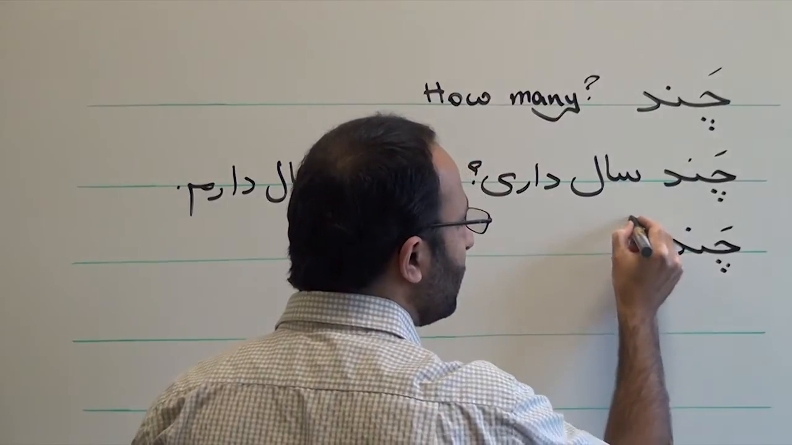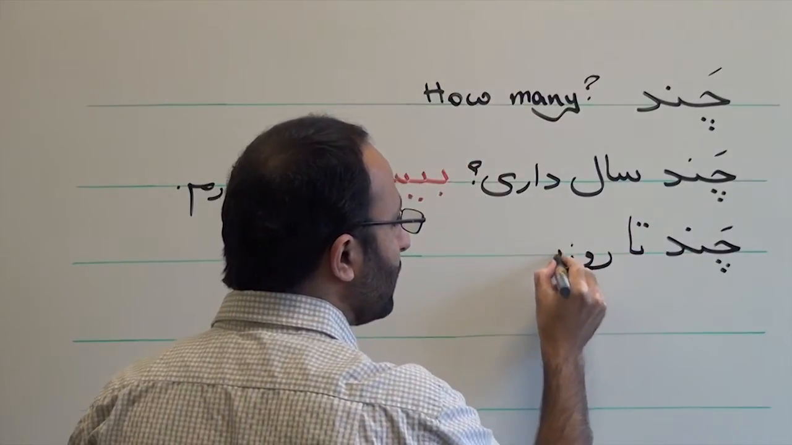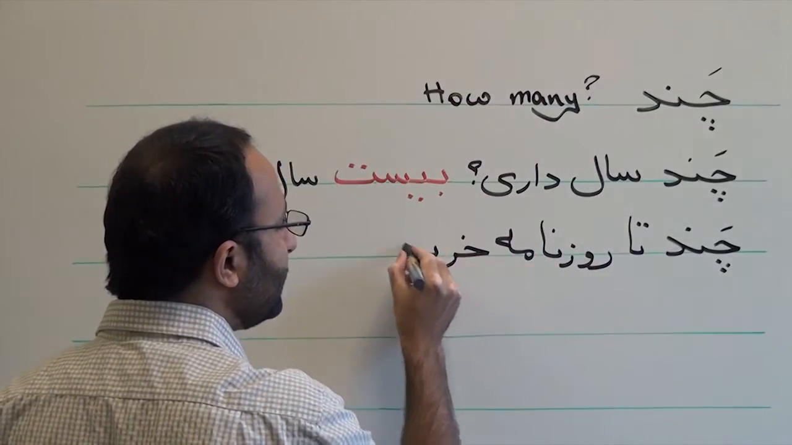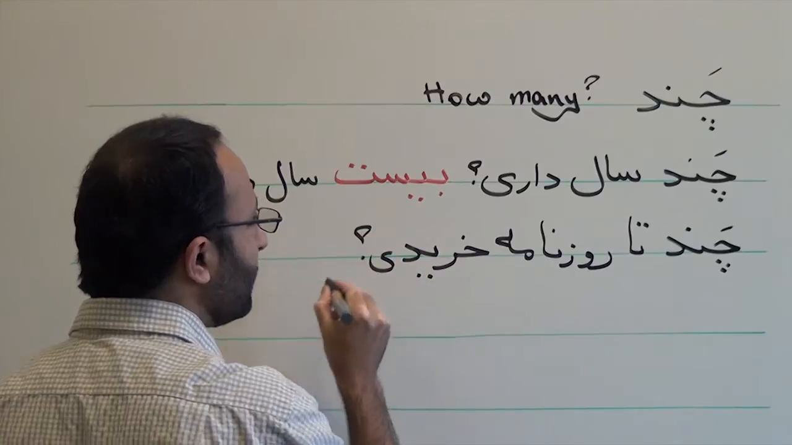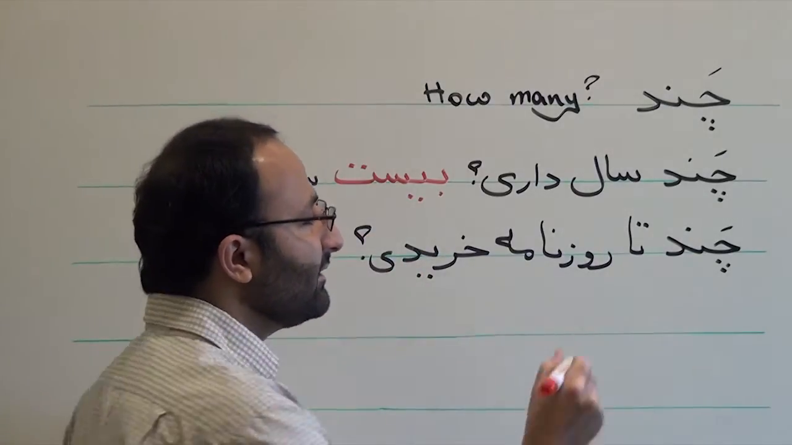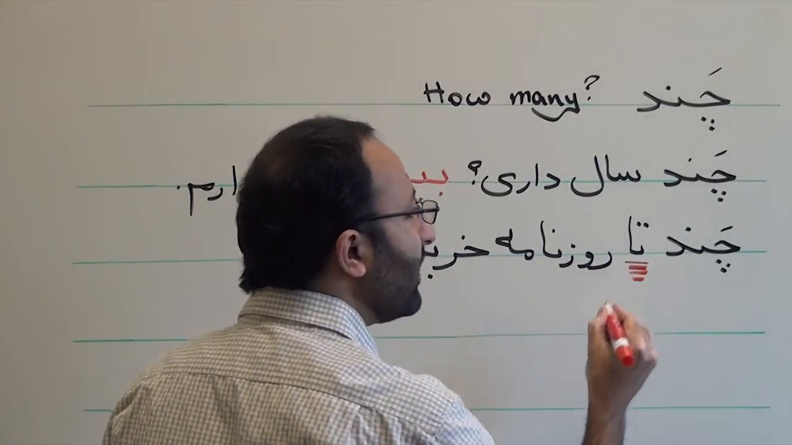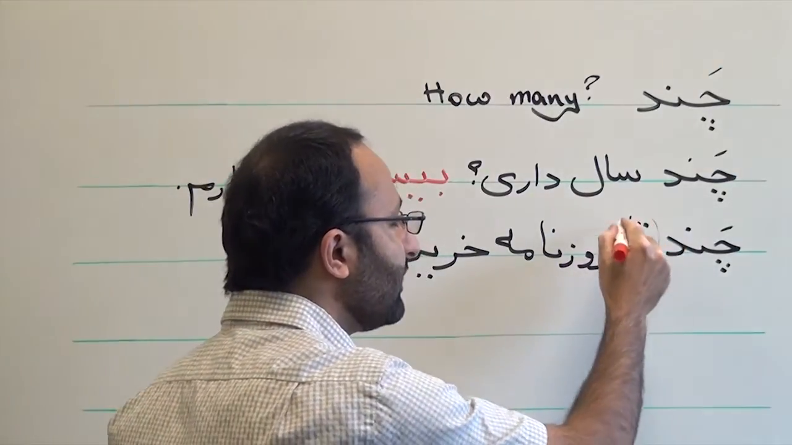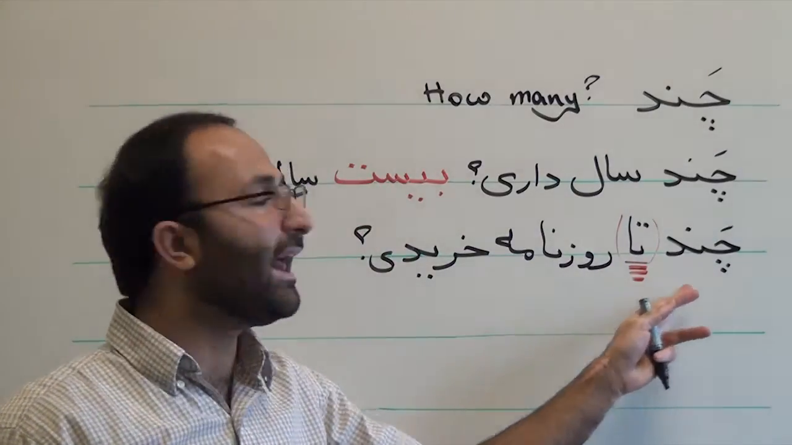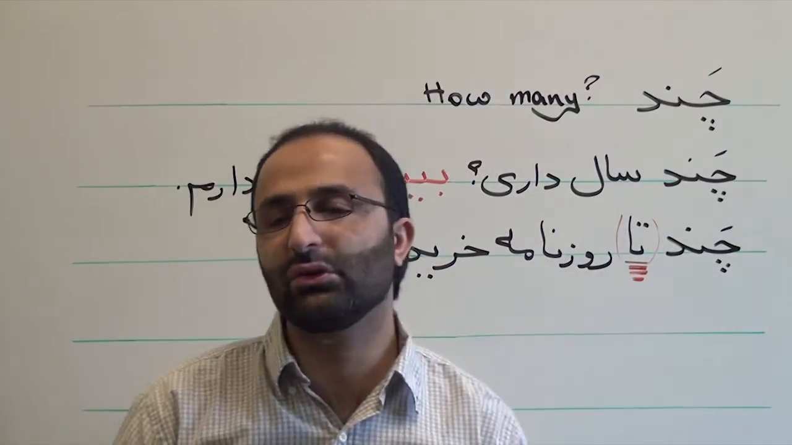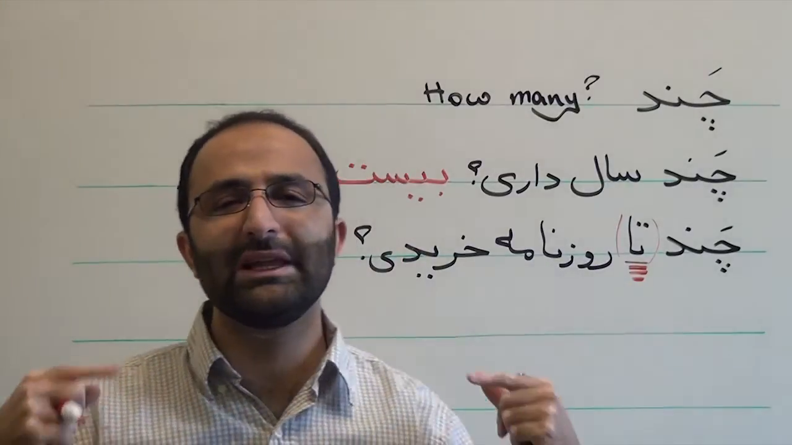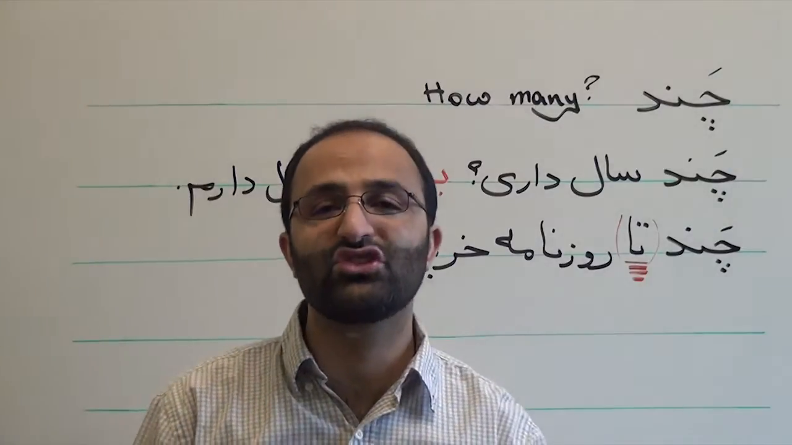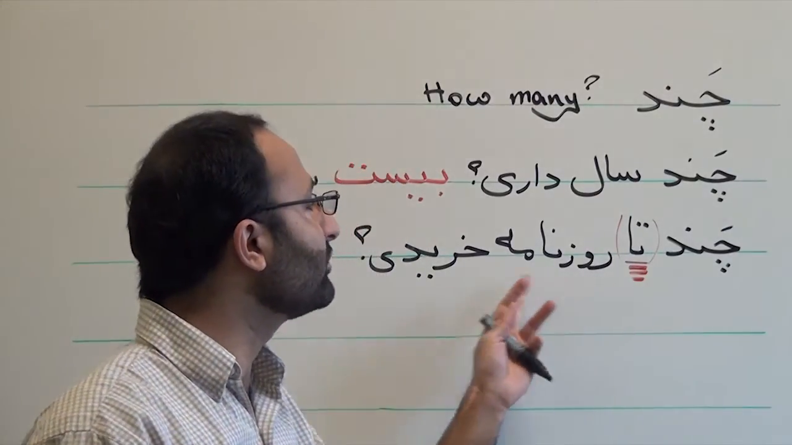چند تا روزنامه خریدی. So chand is accompanied with ta. چند تا روزنامه خریدی. Ta is optional because you can say چند روزنامه خریدی. They are totally the same, but you will hear this a lot, that people use ta with the question word chand a lot. چند تا روزنامه خریدی.